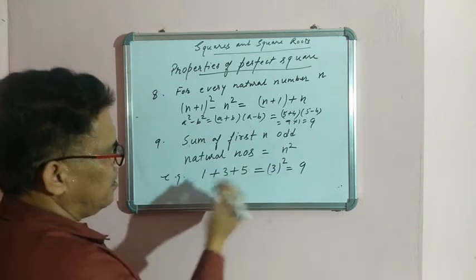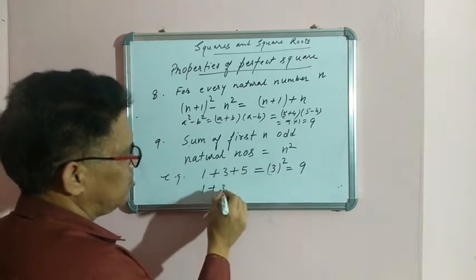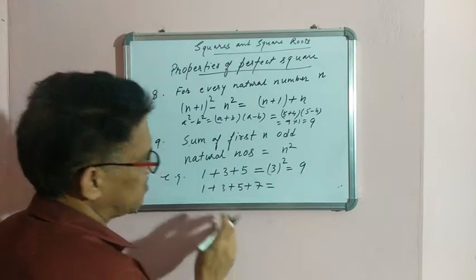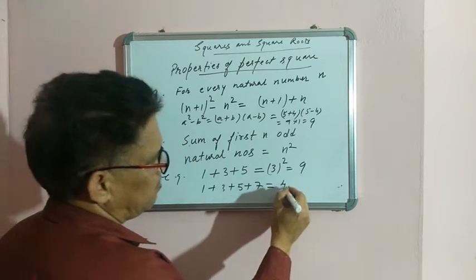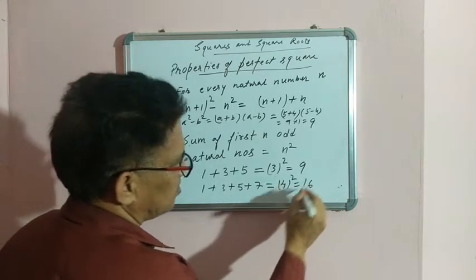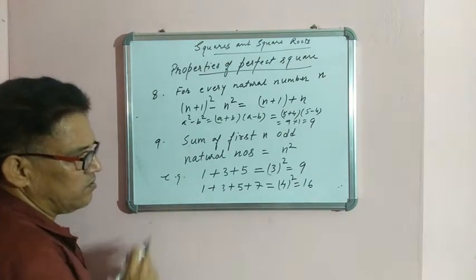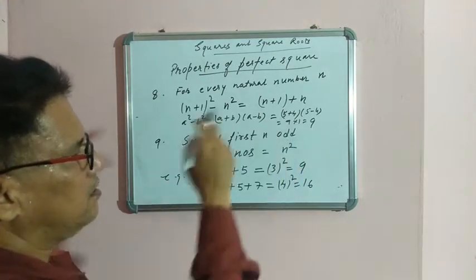Any other example you can take: 1, 3, 5, 7. Then how many numbers are there? 4 numbers are there. Then 4 square is equal to 16. Now check it. 7 plus 3, 10 plus 5, so 16. So this is the rule.